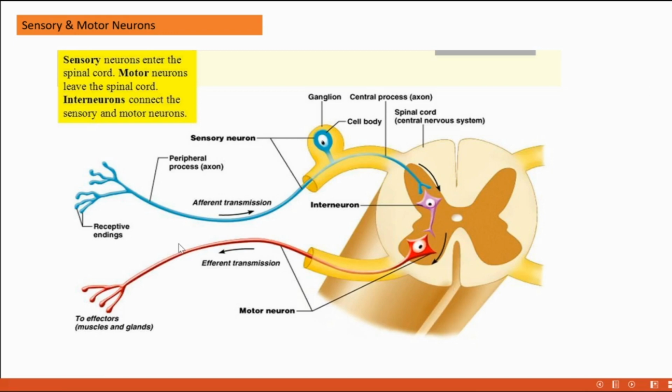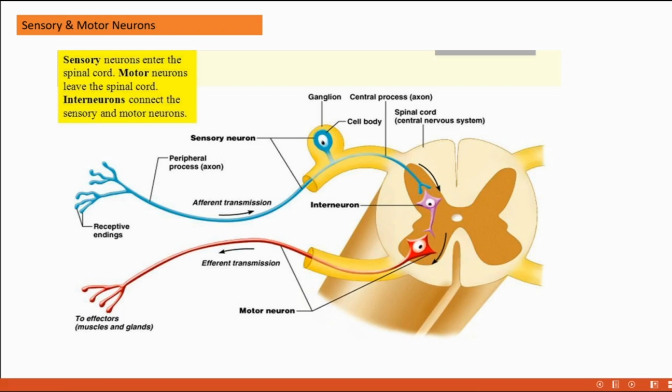Here we can see the motor neuron in red color. This is the spinal cord, and the nerves are arranged like this. This is the sensory neuron. Sensory neurons are responsible for receiving information from the environment and carrying it to the central nervous system.